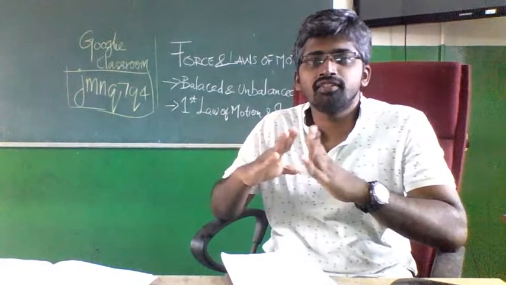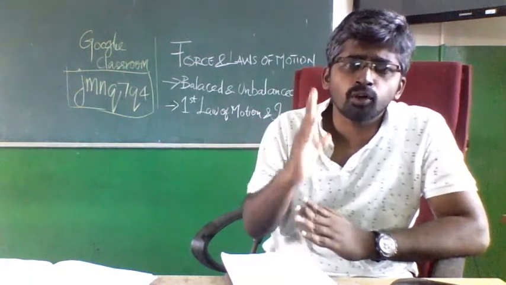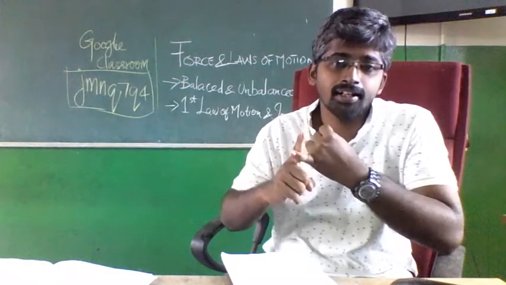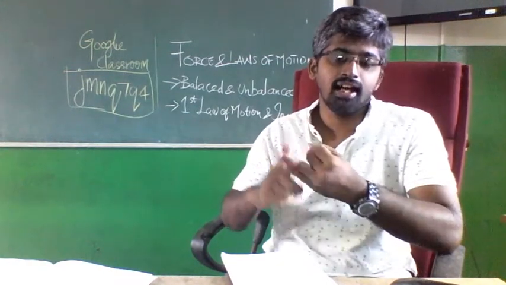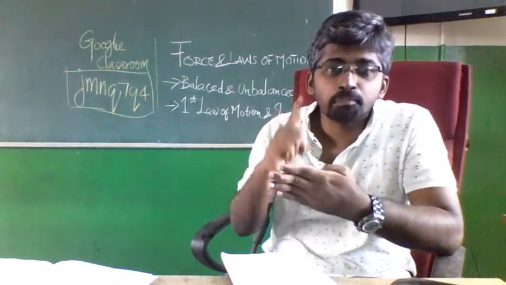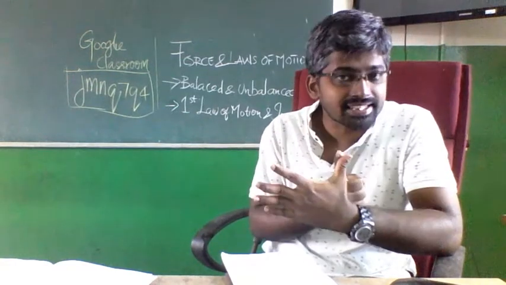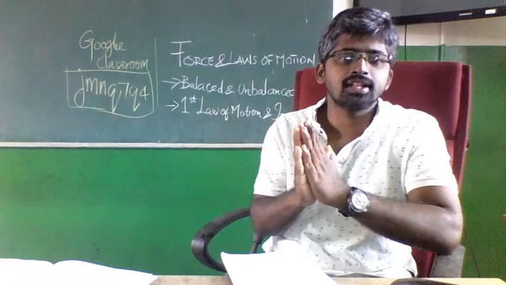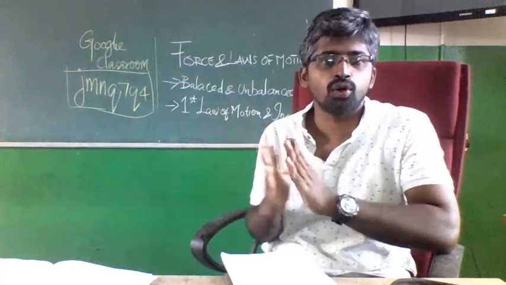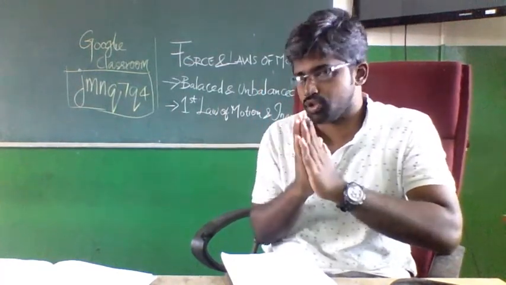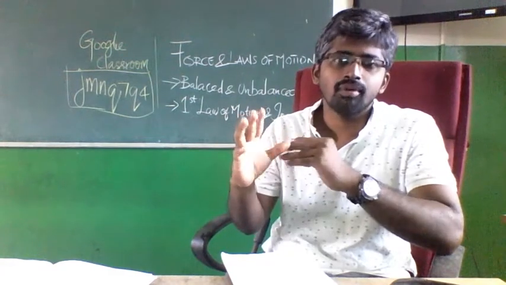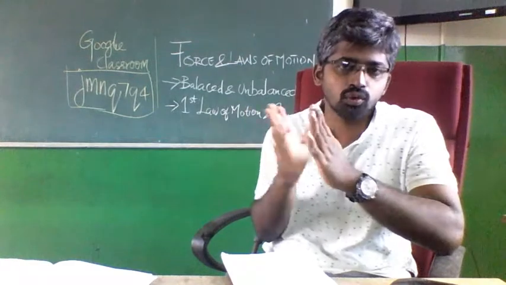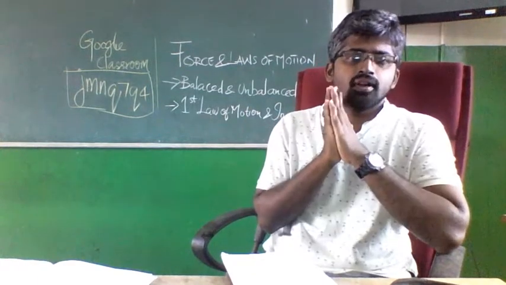In the first unit, we have done some very important concepts like speed, velocity, distance, displacement, acceleration. They are the very, very important concepts, and after that we moved on to equations of motion, graphical form, and three equations, and the problems we have solved according to those equations.